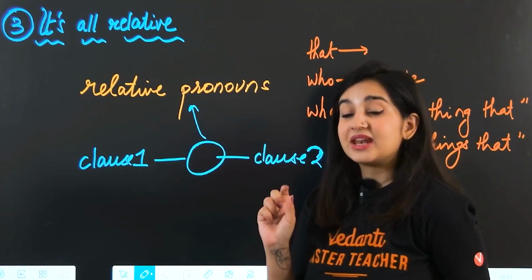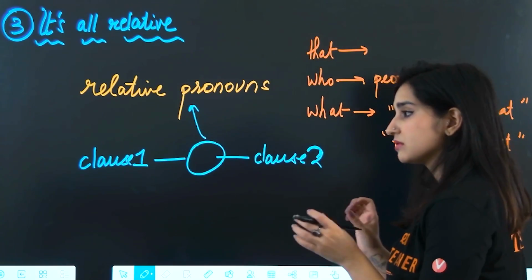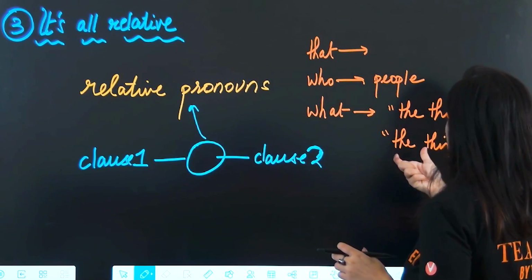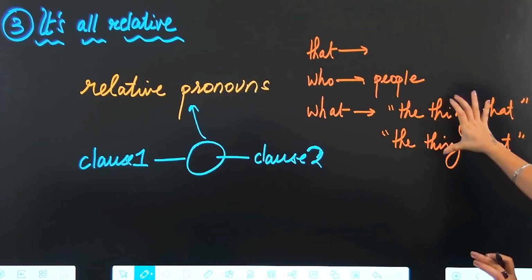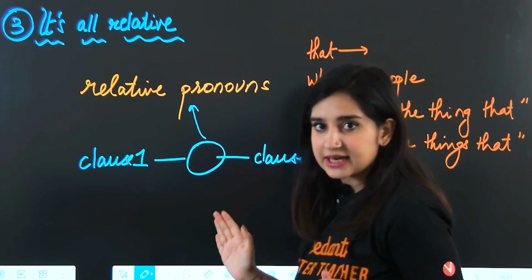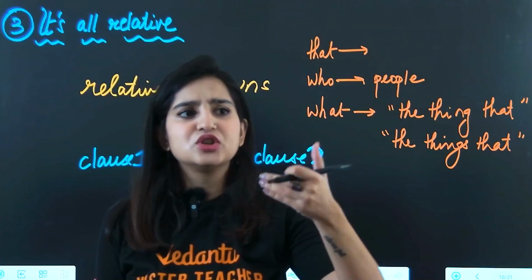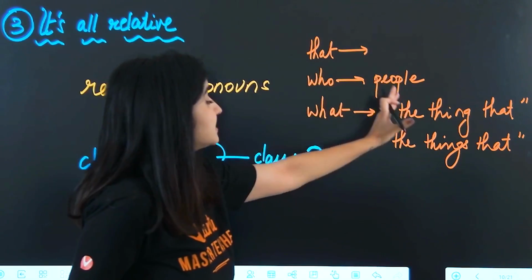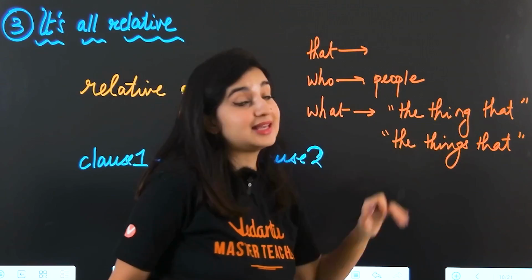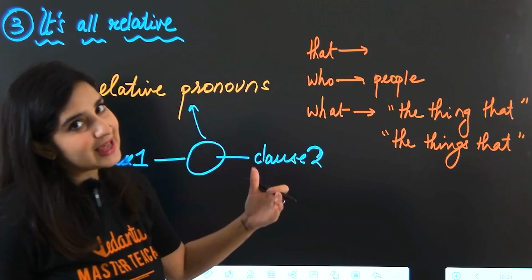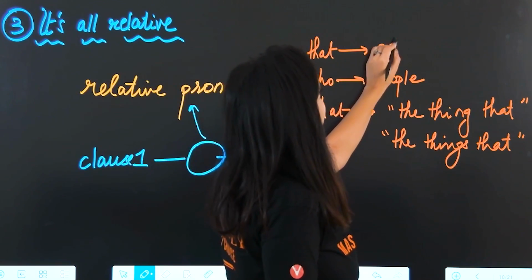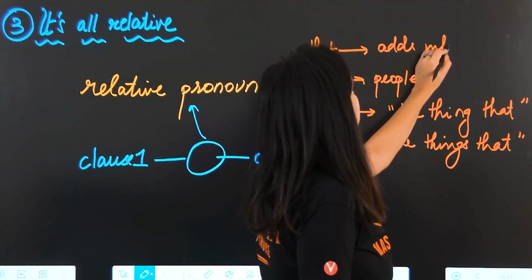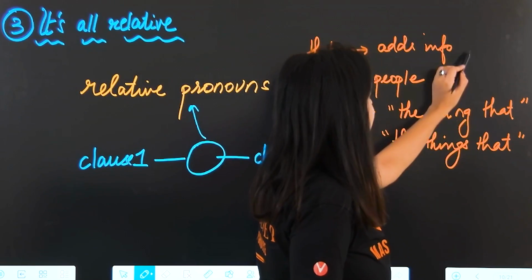Whenever you can substitute what with the thing that or the things that exactly, that means you have used what correctly. So again, what just adds information about something but can be used as a substitute for the thing that or the things that. And that simply adds info about things.